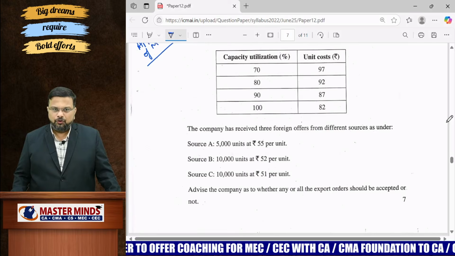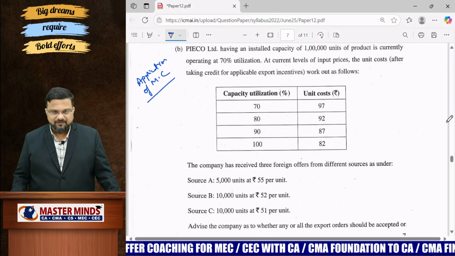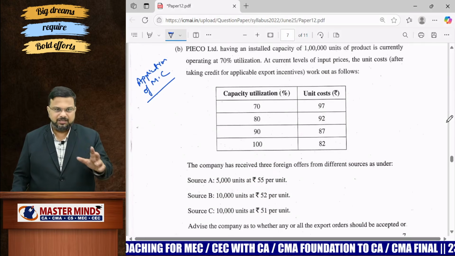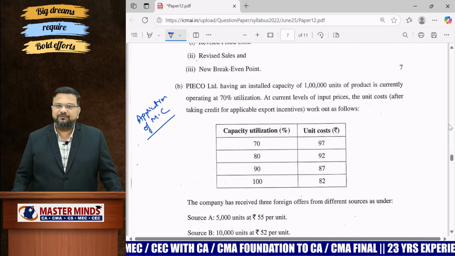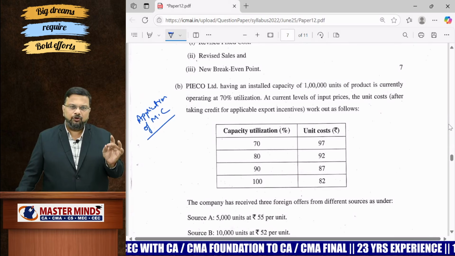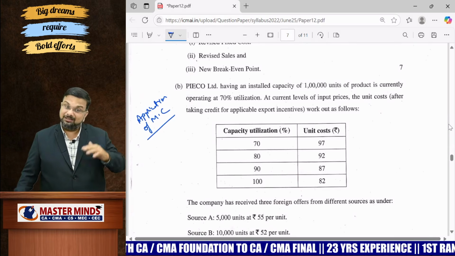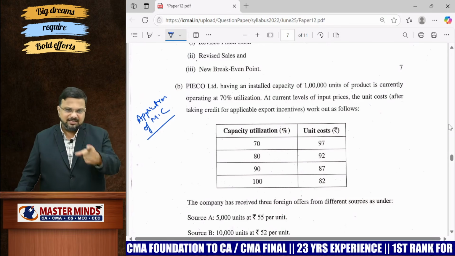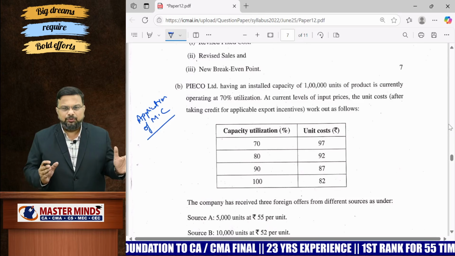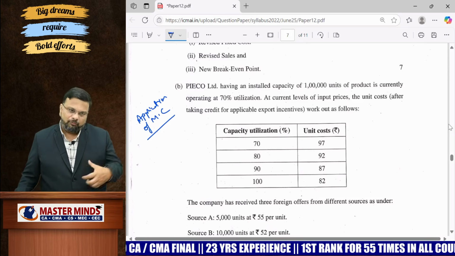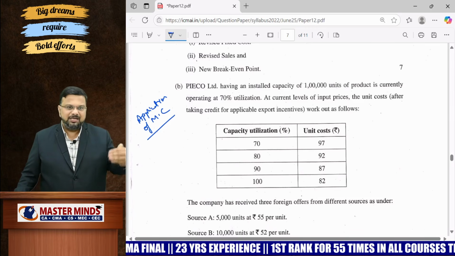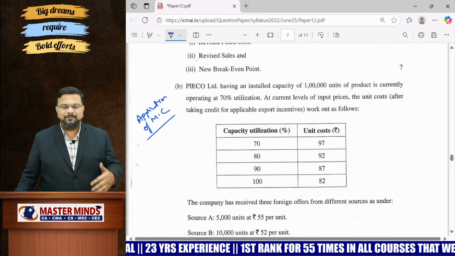If you go to the question, in the question itself the answer is given, you can easily understand it. So that is our question number 4B, for 7 marks. So 3, 4A, 4B, all is from marginal costing. 3 and 4A you can easily answer. This one, to a certain extent, you need to understand the question. In the question itself, you have the answer. So once you understood that one, then you have to frame sentences. So what are the reasons for not accepting those orders?